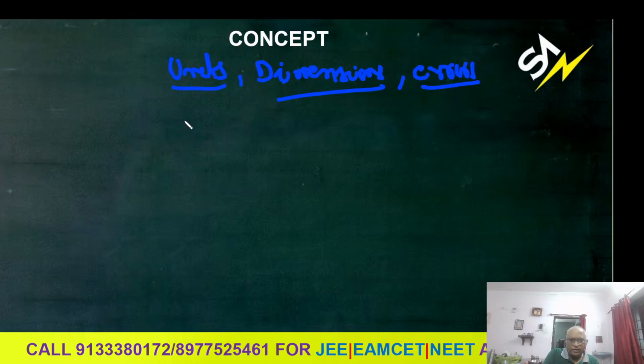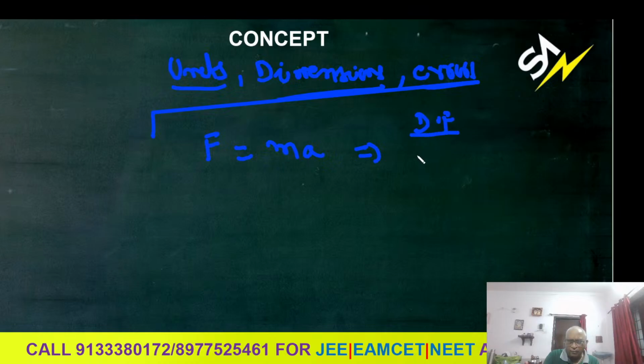Okay, students. Last time I told you dimension formulas for area, volume, density and so on. Area is L square, volume is L cube, density is mass by volume. Today, I'm telling you how to get the dimension formula. We remember force. Force is equal to mass into acceleration. This is the formula. What is the dimensional formula? I'm writing dimension formula, DF, with small m written as capital M.